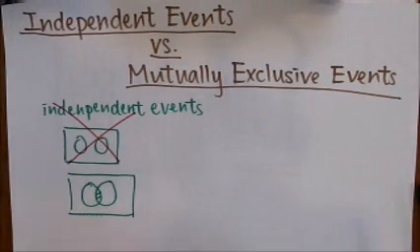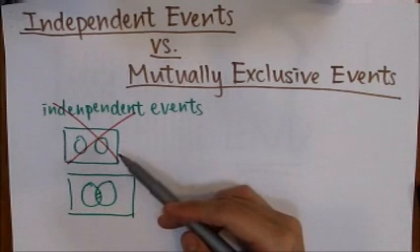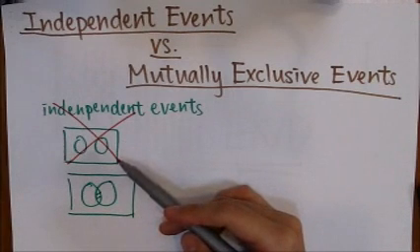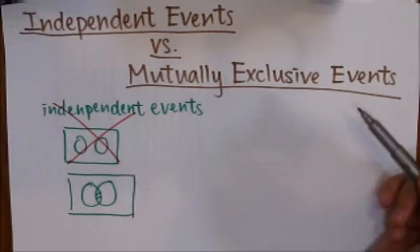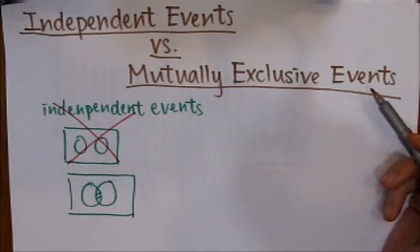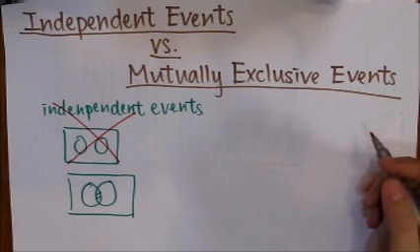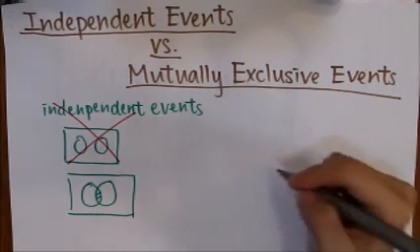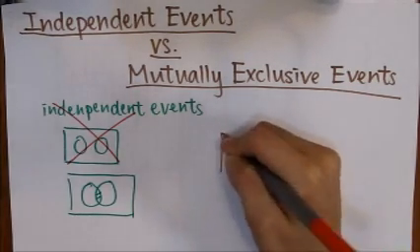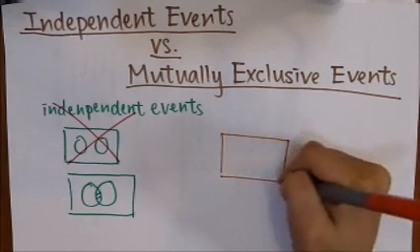So in fact, what this diagram represents is mutually exclusive events. Mutually exclusive events are events that cannot happen at the same time. Therefore, the two events have no intersection. They cannot happen together.